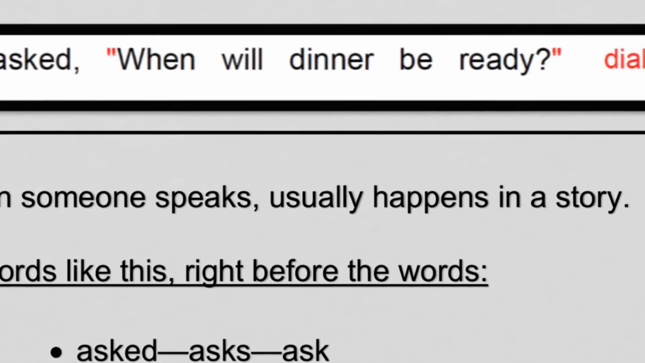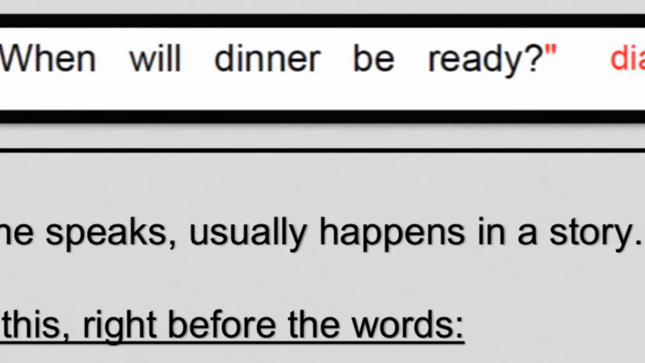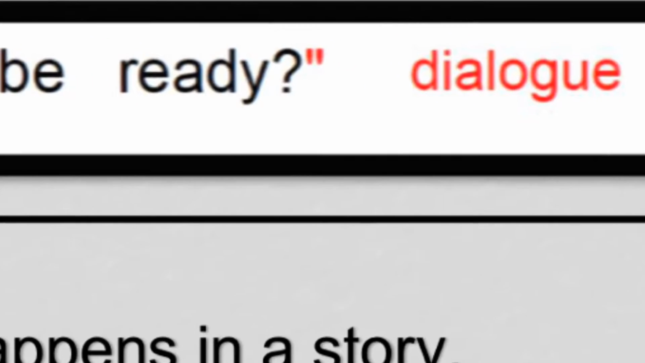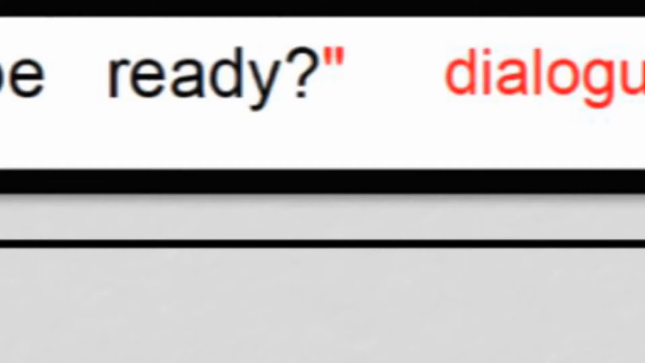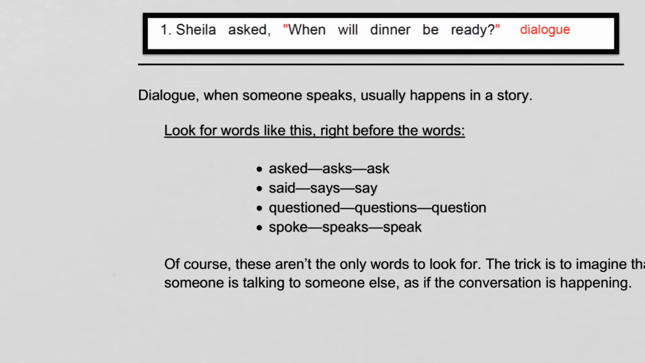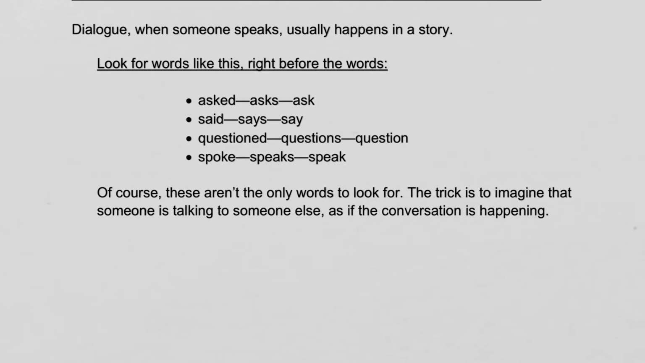And maybe she said something instead, but this time she asked, so we have a question mark, right? So notice, quotation mark, when will dinner be ready? Question mark, quotation mark. When we have dialogue, everything that is said in that dialogue has quotation marks around it, including the punctuation at the end. Important to remember there.